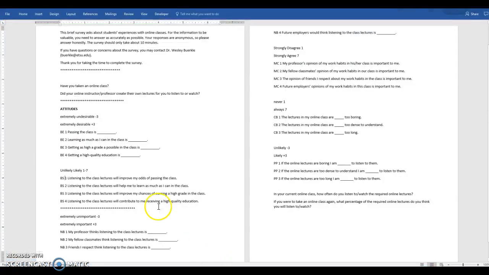We don't have any sense of what the relationship is. If there is one, it's really tiny and not even worth talking about. But this one is almost moderate. This one's pretty strong, so let's look at that one for a second. Attitude 3, back to my survey, was that getting as high a grade as possible in the class is desirable or undesirable, and listening to lectures will help us do that. So I go back over here to the data, and we see that a person's response to how often they listen to lectures has a pretty strong relationship to attitude 3, which was their desire to get a higher grade in the class.